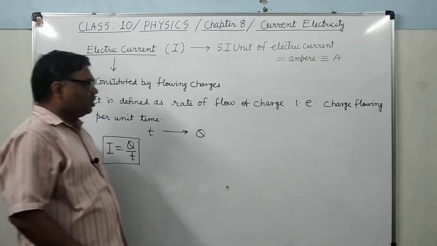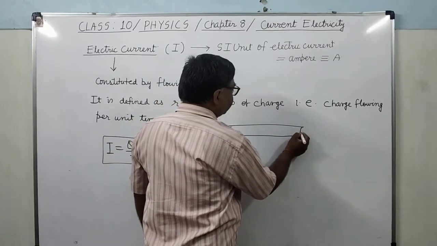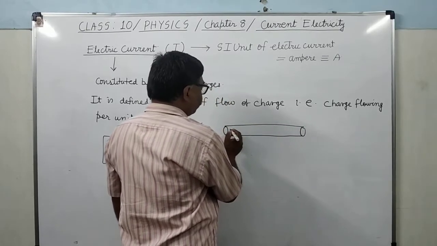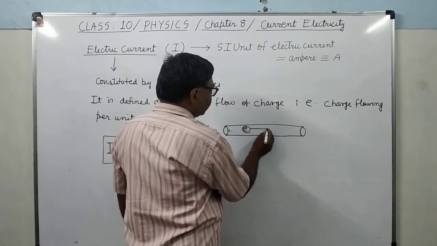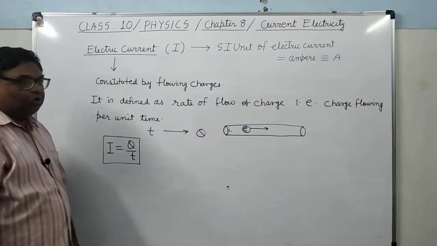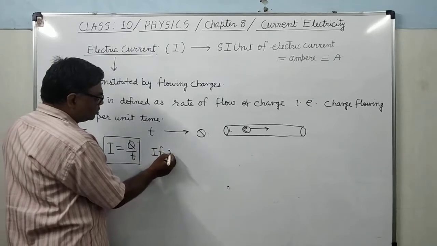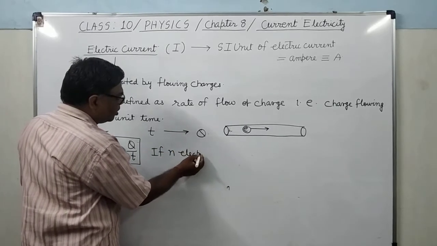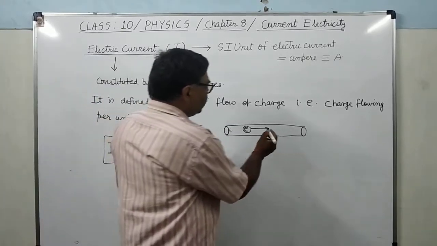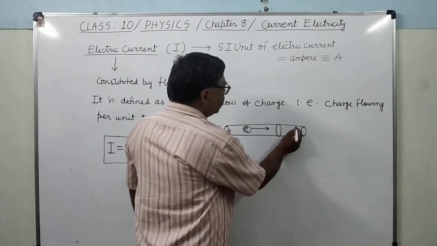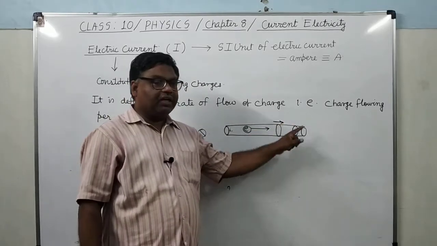Now as we know, in a conductor charge flows in the form of free electrons. One more thing I want to tell you: suppose in a given time 100 electrons pass through one cross section, then 100 electrons will also pass through any other cross section.